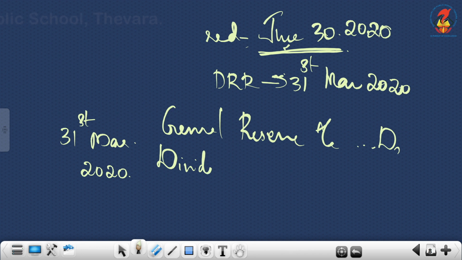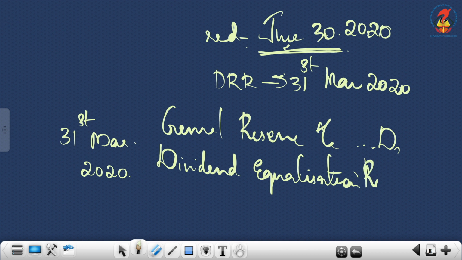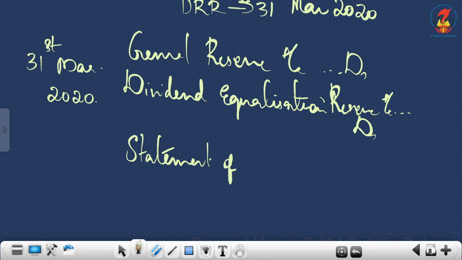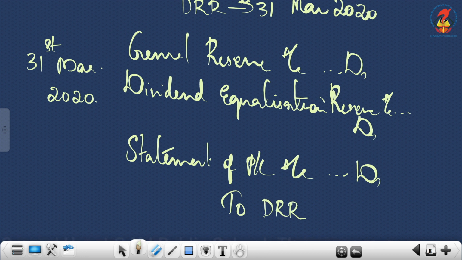So you write journal entries like this: General reserve account debit, dividend equalization reserve account debit, then statement of P&L account debit, to debenture redemption reserve.